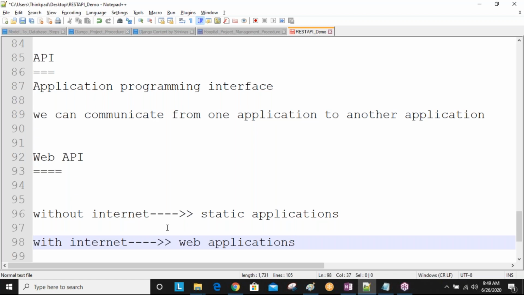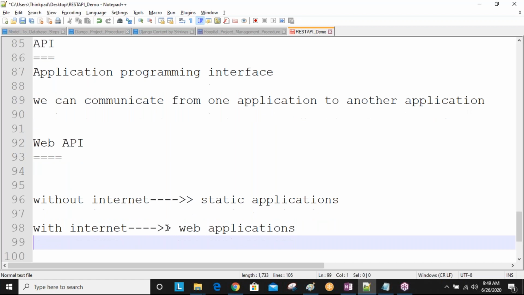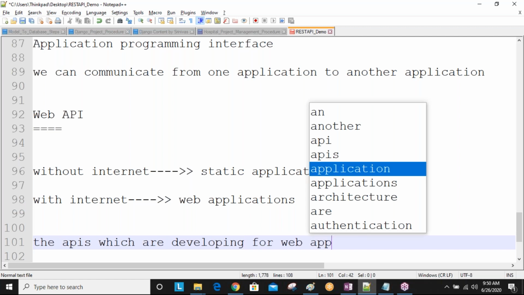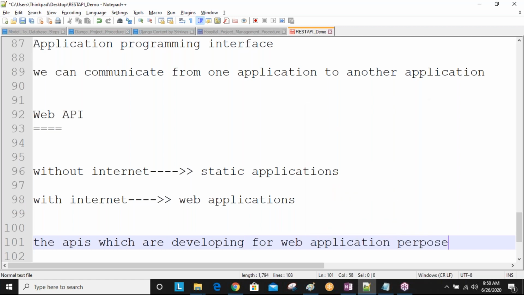So for static applications also APIs are required, and for web applications also APIs are required. So if anybody asks what is a web API, the APIs which are developed for web application purpose, those APIs we call web APIs.